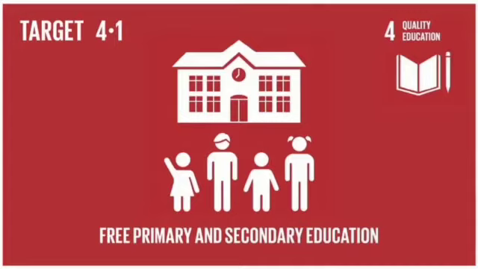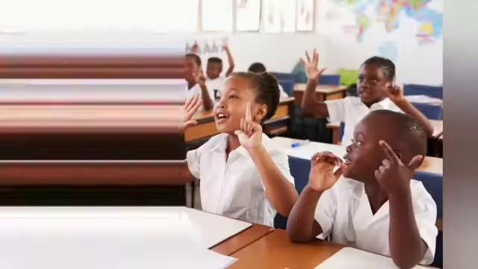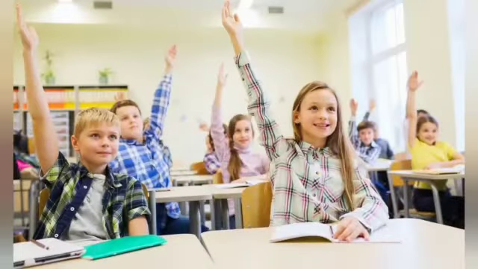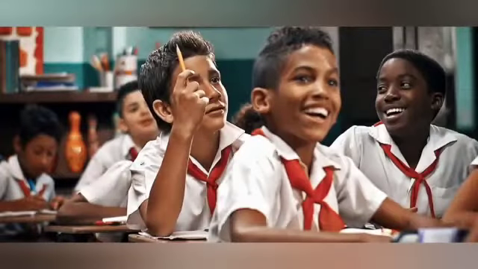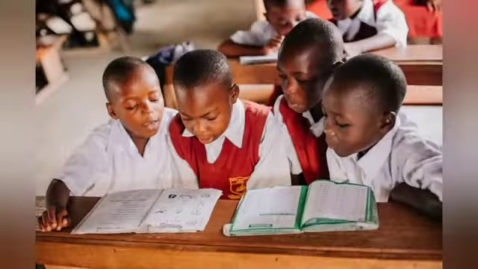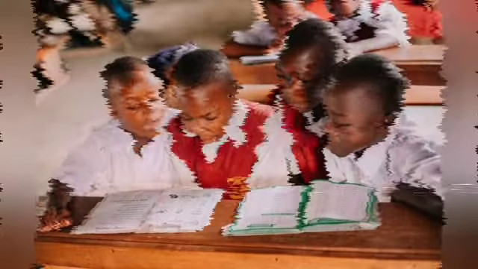Target 4.1 Free primary and secondary school. UN definition: by 2030 ensure that all girls and boys complete free, equitable and quality primary and secondary education leading to relevant and effective learning outcomes.